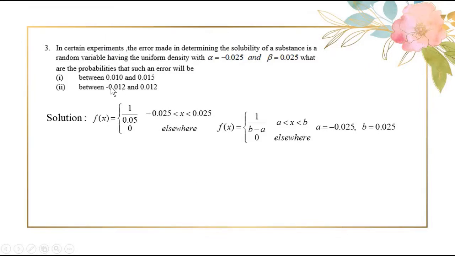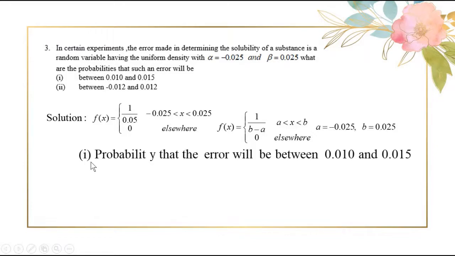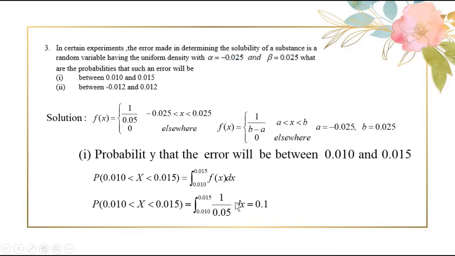Now let us evaluate these probabilities. Probability that it lies between 0.010 and 0.015. You know these two limits lie within the interval −0.025 and 0.025. Therefore integrate our function f(x) within these two limits by putting f(x) as 1/0.05. Use a calculator, you will get the answer as 0.1.